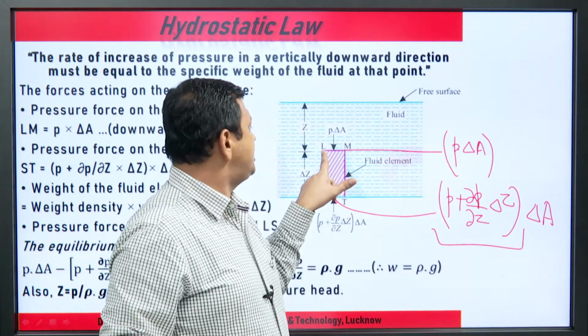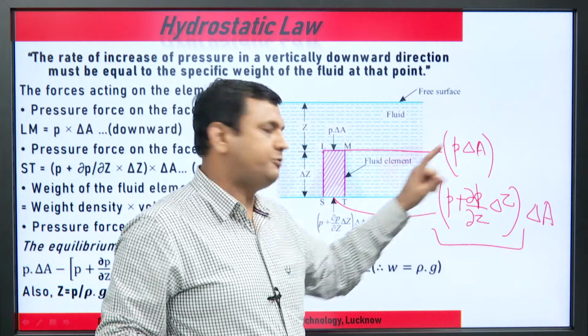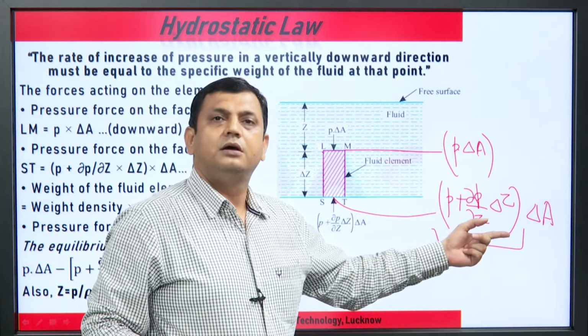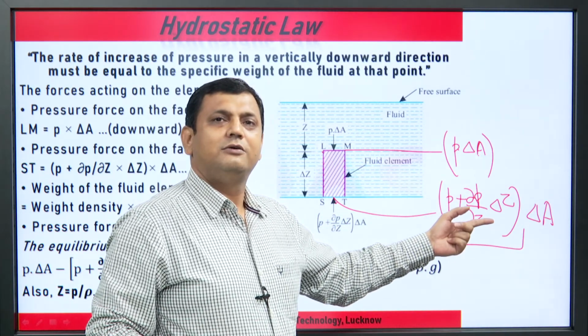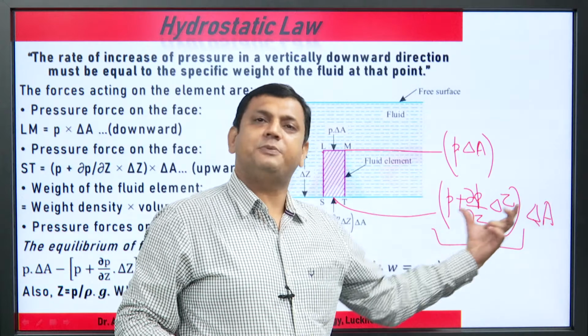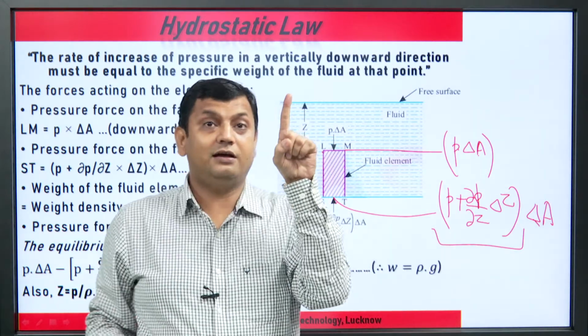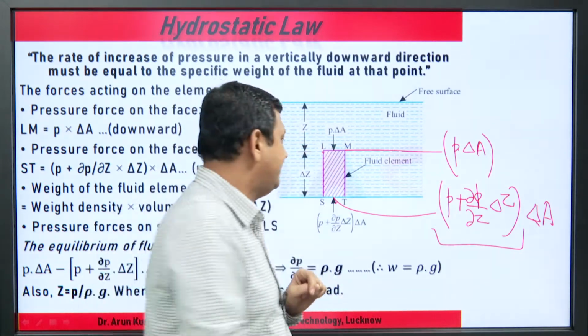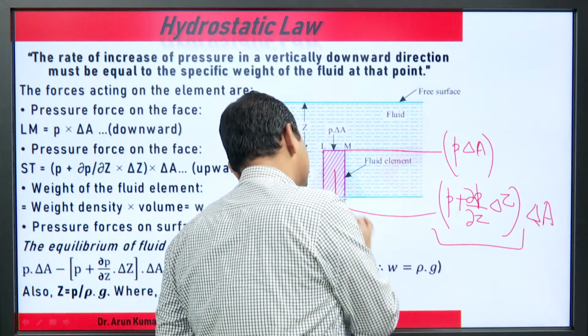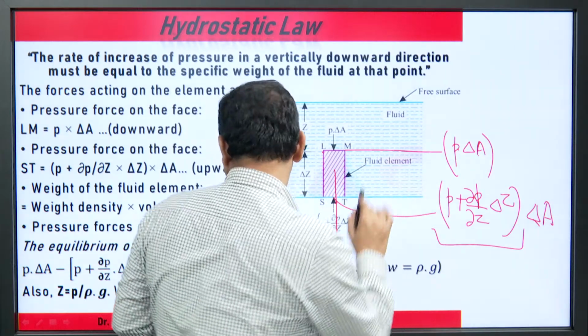Another force is acting in the downward direction: what is this? Mg, the gravity force.